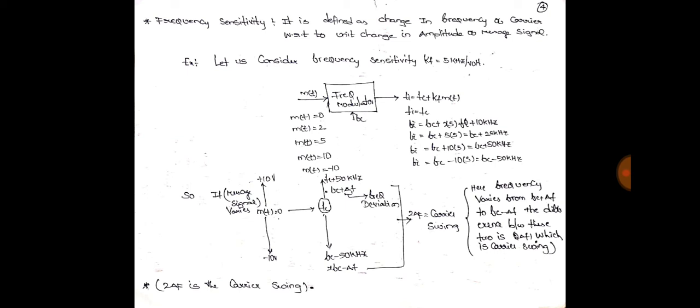If m of t is equal to 2, that is the amplitude of the message signal is 2, then Fi is equal to Fc plus 2 into 5, where 5 is the frequency sensitivity, that is Fc plus 10 kilohertz.